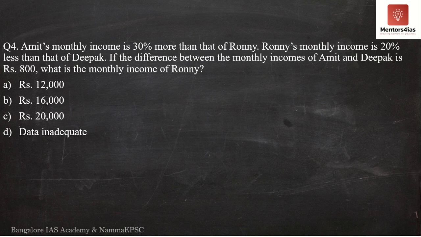Question number 4. Now, what does question number 4 say? Amit's monthly income is 30% more than that of Ronnie. Ronnie's monthly income is 20% less than that of Deepak. If the difference between the monthly incomes of Amit and Deepak is 800 rupees, then what is the monthly income of Ronnie?